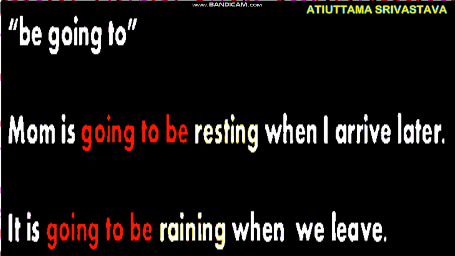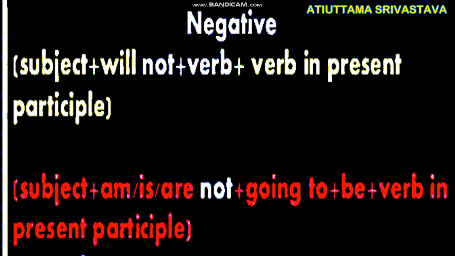Be going to: Mom is going to be resting when I arrive later. It is going to be raining when we leave. Let us see the negative sentence. Subject plus will not plus verb in the present participle. Next, how can we make it in another way?